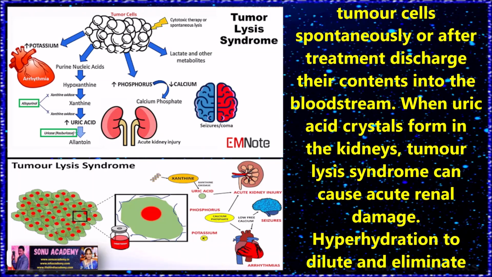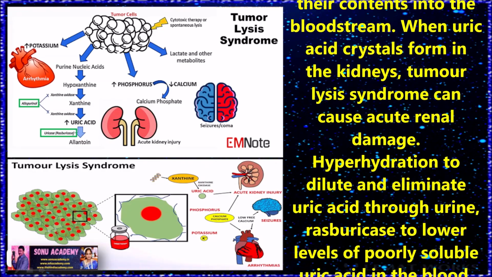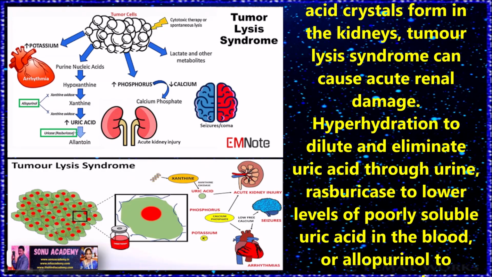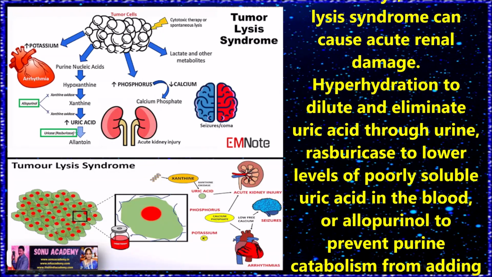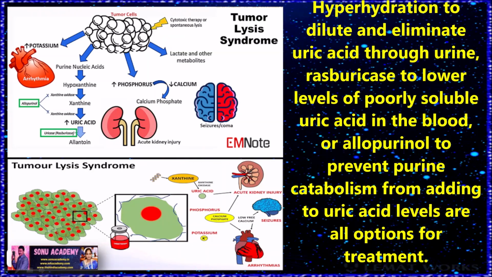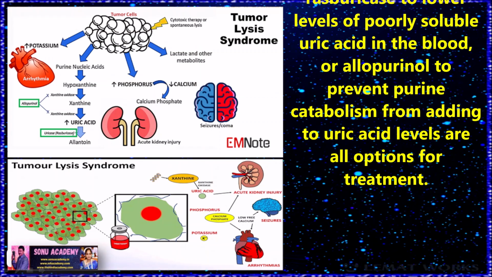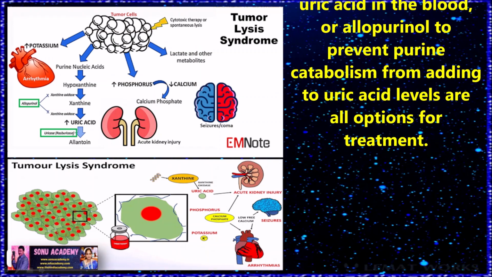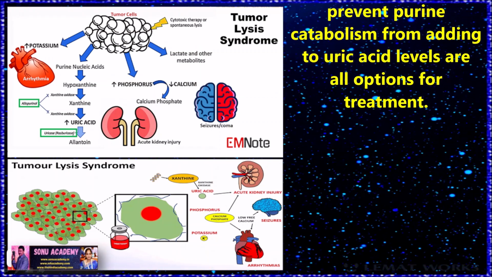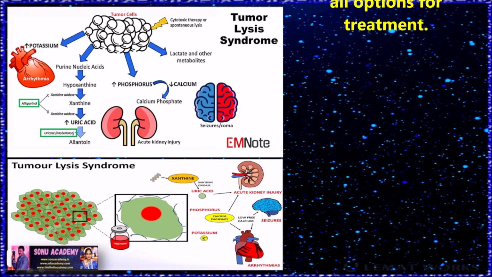When uric acid crystals form in the kidneys, tumor lysis syndrome can cause acute renal damage. Hyperhydration to dilute and eliminate uric acid through urine, rasburicase to lower the level of poorly soluble uric acid in the blood, or allopurinol to prevent purine catabolism from adding to uric acid levels are all options for treatment.